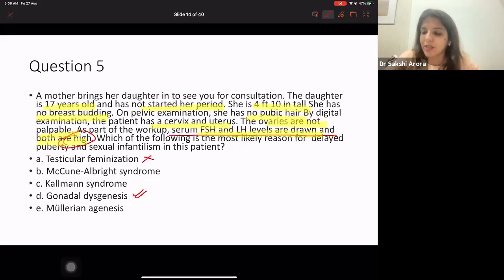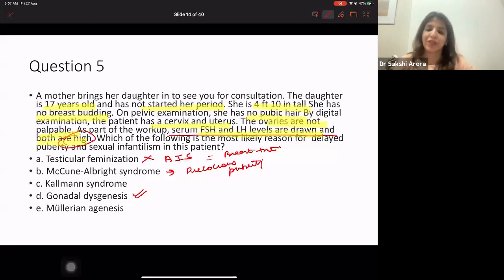Right? It is not testicular feminizing. Why? Testicular feminizing is androgen insensitivity syndrome. In androgen insensitivity syndrome, breast development is present. It is not McCune-Albright syndrome. McCune-Albright syndrome is a reason for precocious puberty and not for delayed puberty, right?